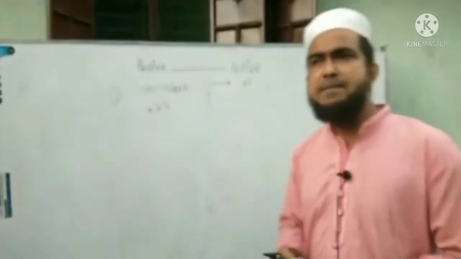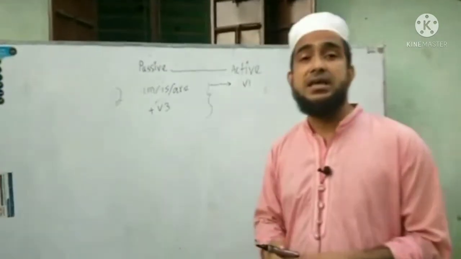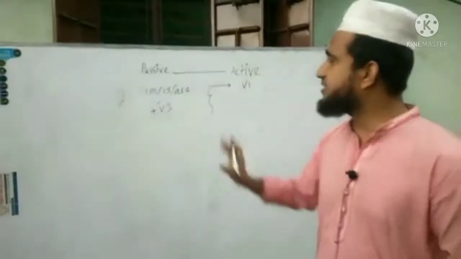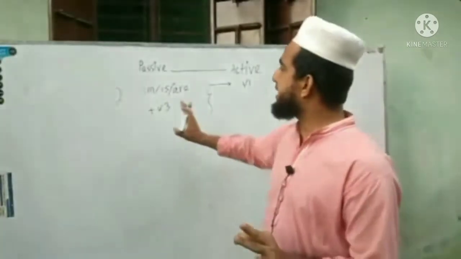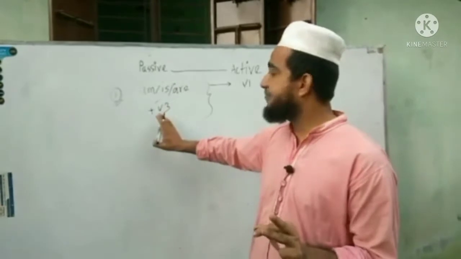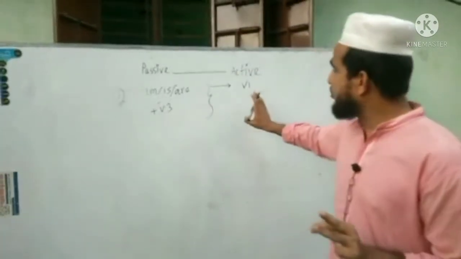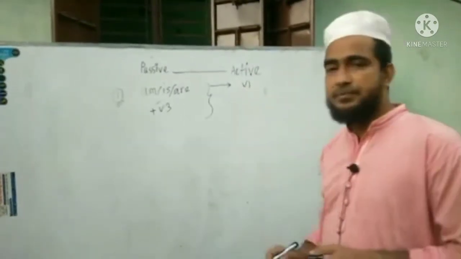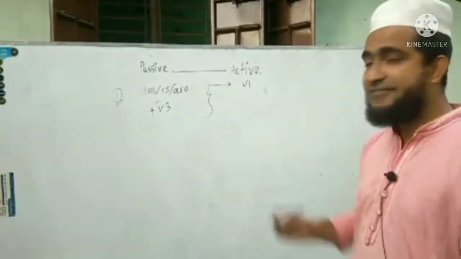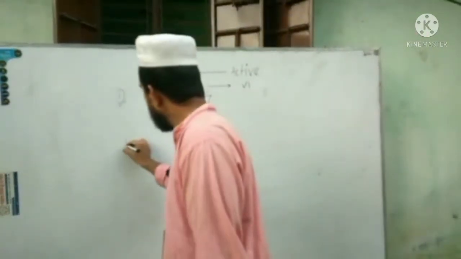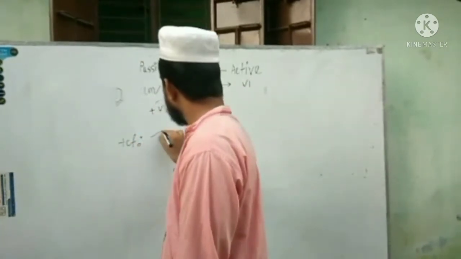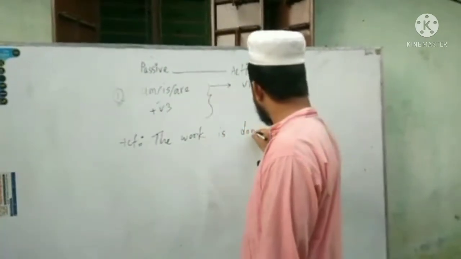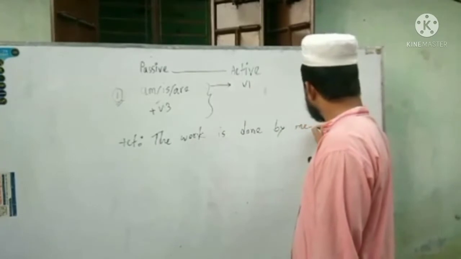Now I am making it clear how we can transform passive into active. The first rule is, if we get any am, is, are and verb 3, then we have to make the present form of the verb, only it. If we give an example: the work is done. The work is done by me.